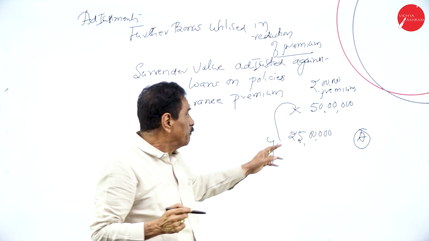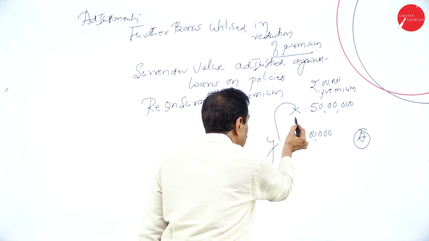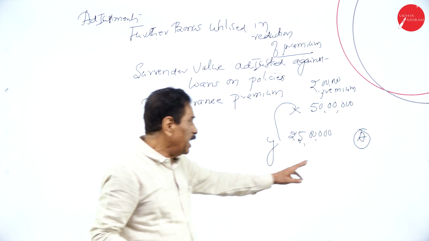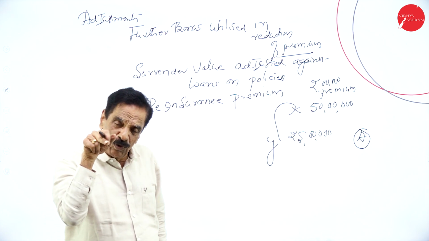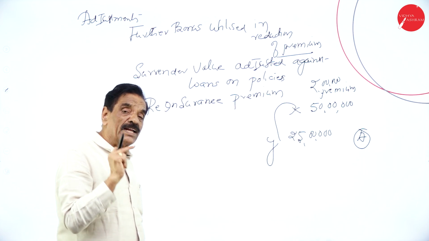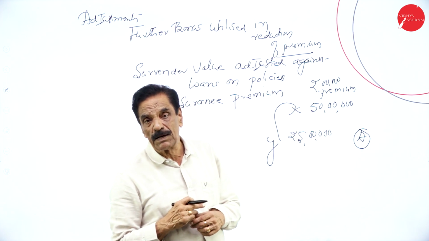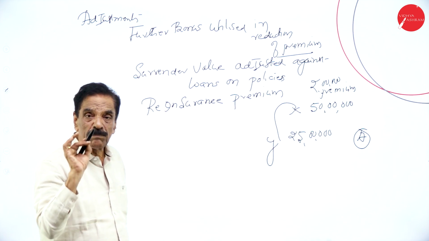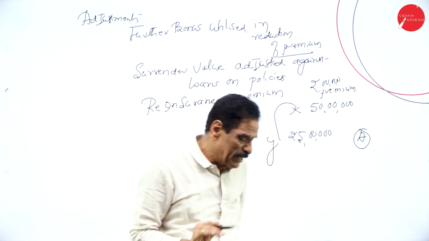I will repeat. We made the insurance to the tune of 50 lakh. It's a heavy amount. What will X company do? They will reinsure with Y company to the tune of 25 lakh. Mr. A, the customer, is paying a premium of 2 lakh, out of which 1 lakh goes in favor of Y company. If any expenses come, 50% will be borne by Y, 50% by X. So reinsurance premium is payable; deduct it from the premium, then we have to pay back. It will come on the liability side of the balance sheet.